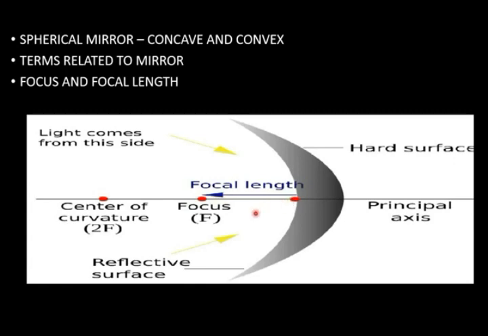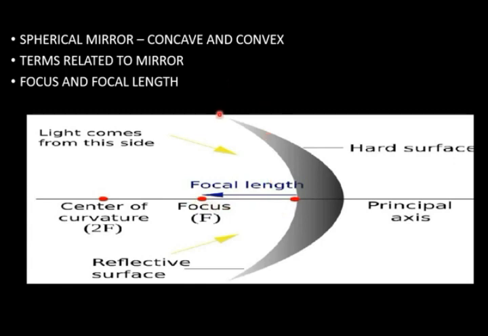Now what is center of curvature? A spherical mirror can be formed from a hollow glass sphere. The center of that hollow glass sphere, whose part is the concave or convex mirror, is called the center of curvature, denoted by C. The line joining the center of curvature and pole is called the principal axis. Rays of light coming parallel to the principal axis, after reflection, pass through a fixed point, that is called focus. The distance between focus and pole is called focal length.